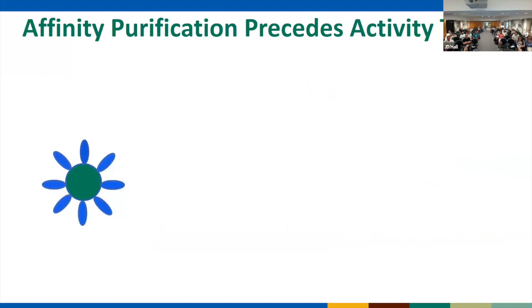But when we start to try and work this in complex samples, everything works great in buffer, but this just really did not work well. So we recognized immediately we needed some kind of affinity purification going on before we got to our activity test. So we tried a lot of things. What we ended up settling on recently was a magnetic bead that's coated with a glycoprotein.